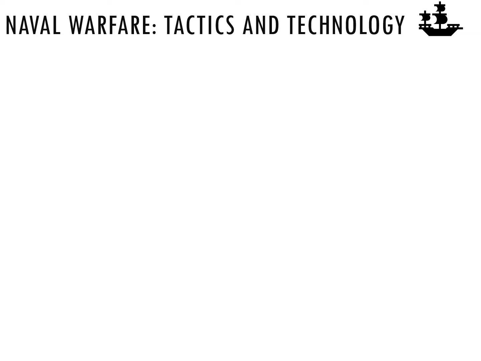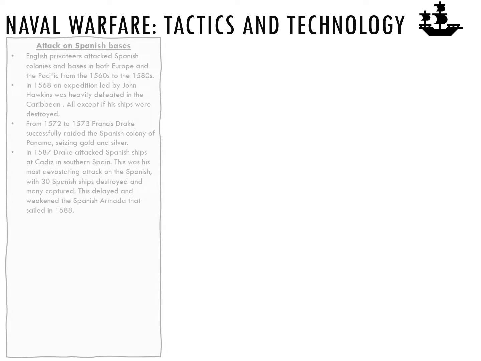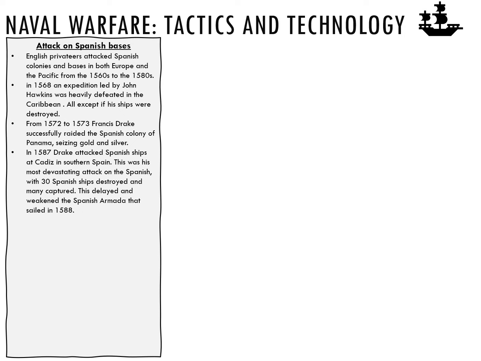We're going to look at naval warfare, tactics and technology. Now, England's war with Spain was characterised by naval actions including privateering and attacks on Spanish bases. Now, privateers attacked Spanish colonies, which were foreign countries ruled by Spain, and bases in both Europe and the Pacific from the 1560s to the 1580s.